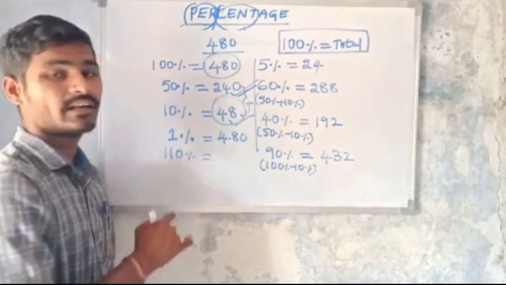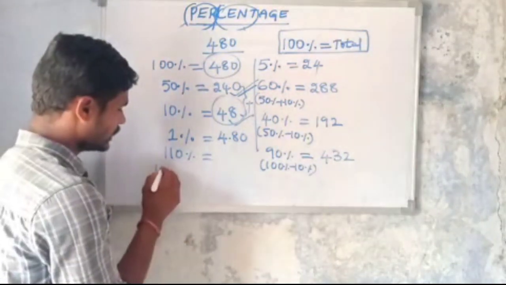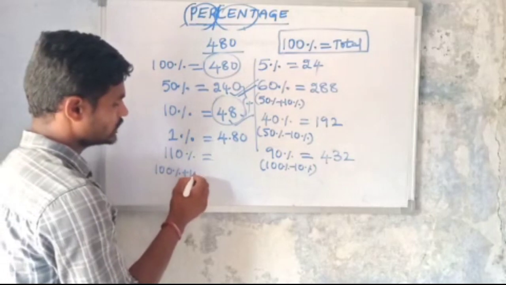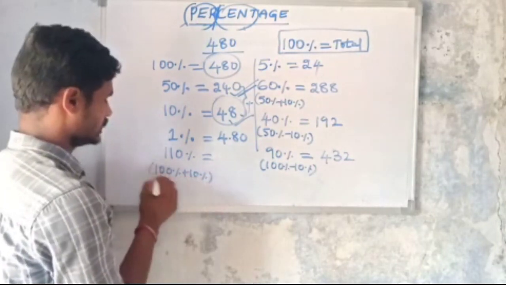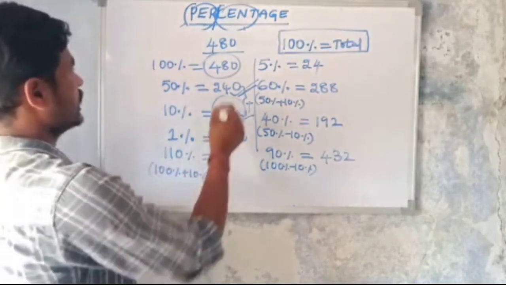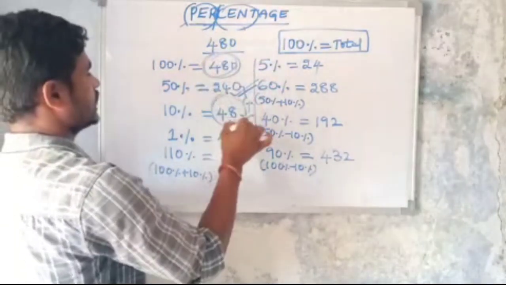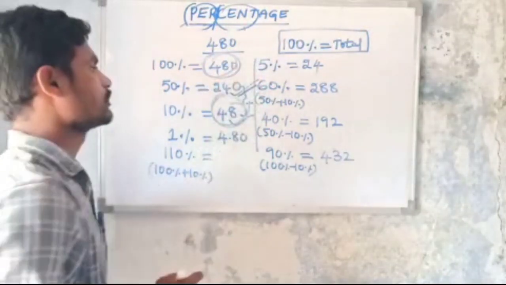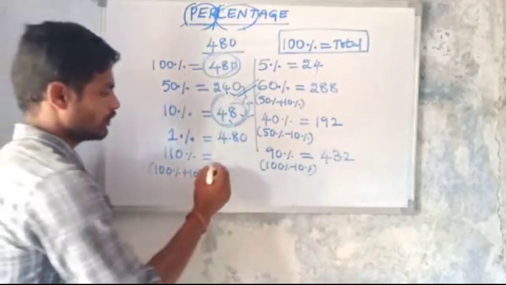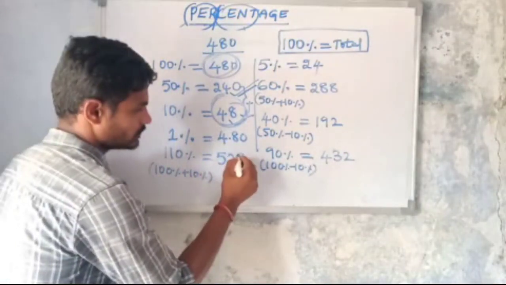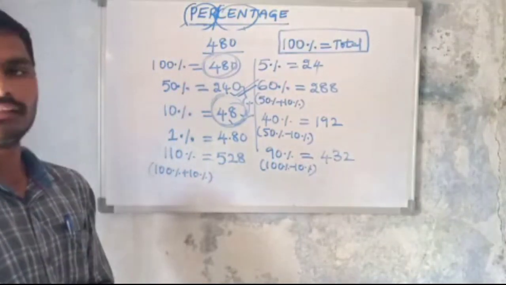Okay, then what is the value of 110%? 110% means 100% plus 10%. So 480 plus 48 means 528.